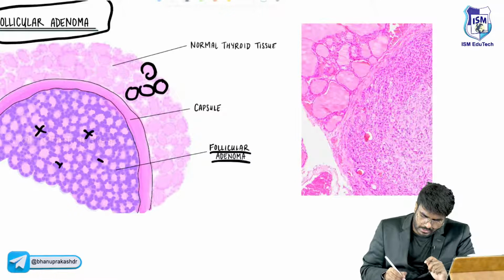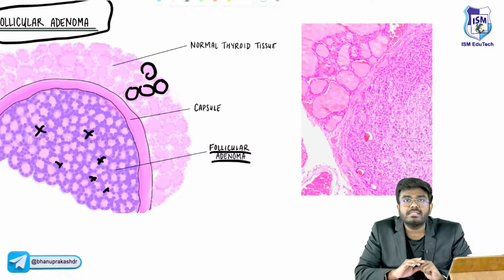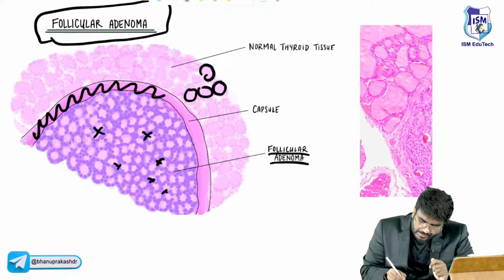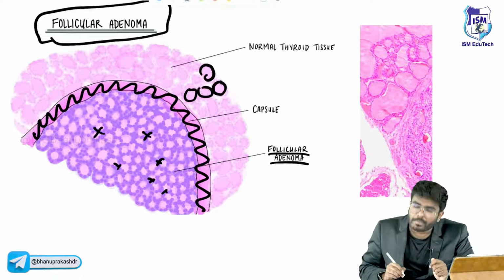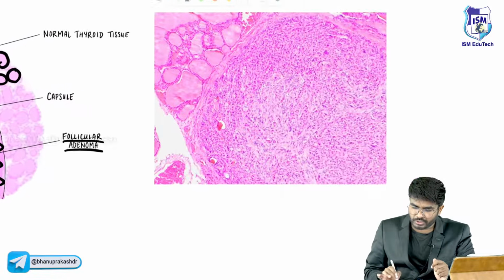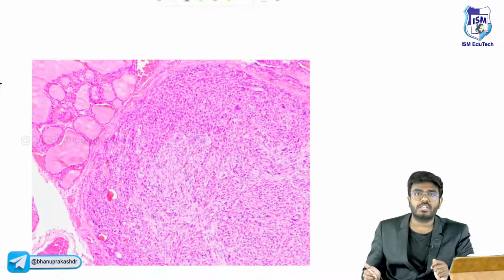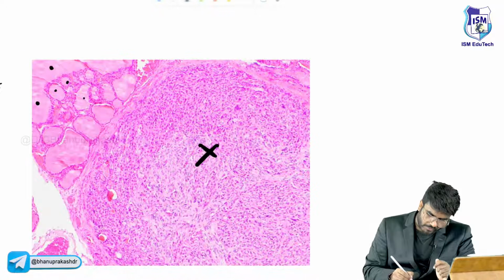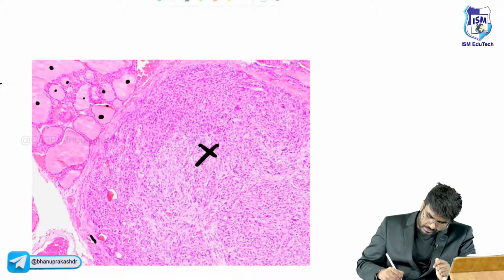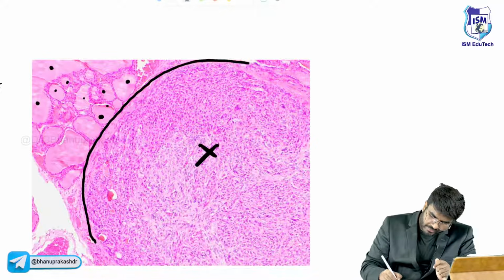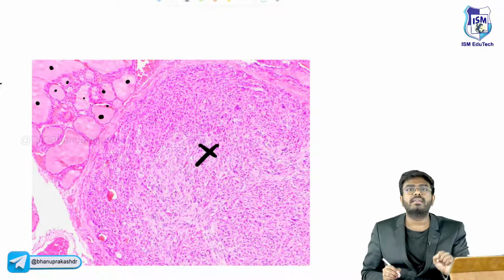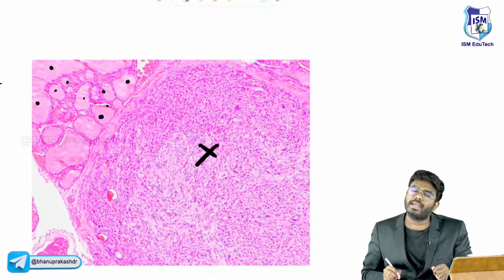The important point about this follicular adenoma is that it is well circumscribed, and a proper capsule is there. Let me show you the same thing in the histology also. Look here, this is the tumor. Here the normal follicles are present. Now, the tumor is surrounded by a well demarcated capsule. It's a well capsulated tumor, follicular adenoma.